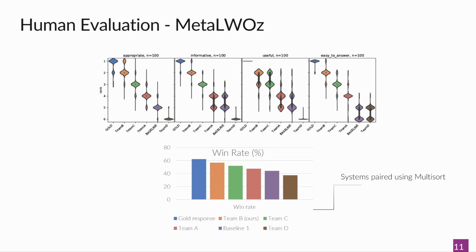The interesting bits here are that in appropriateness, our system is almost tied for the first place, and in usefulness, it's almost tied with the rank below. Why that happened might become clear later on.